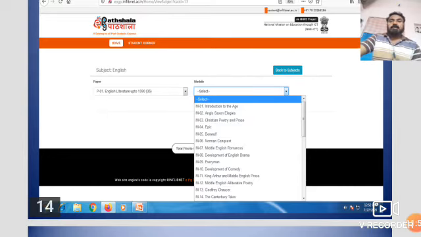One is the e-text format, which you may download from the content. Second, you take a printout if you need the full chapter. Third, you may view the video lecture on the self-learning portal, and also share it with your friend circle and classmates. This is another important usage of EPG Pathshala.